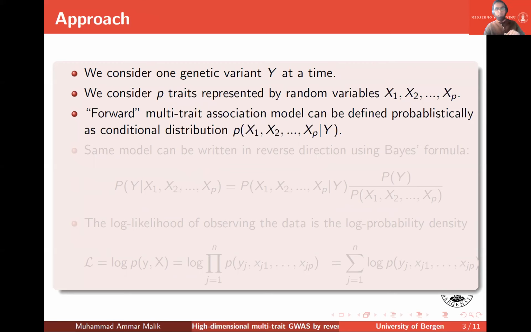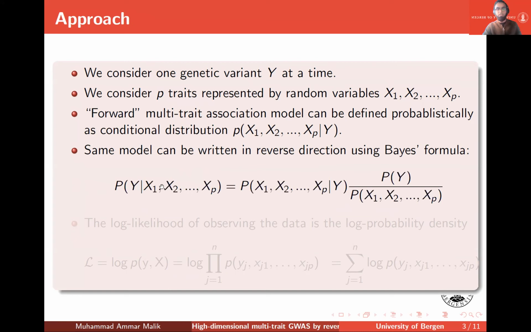But the same model can be written in the reverse direction using the Bayes formula, where y can be used as a dependent variable. The log likelihood of observing the data is this log probability density, which can be expressed in terms of forward or reverse conditional probabilities depending on the type of model being fit.